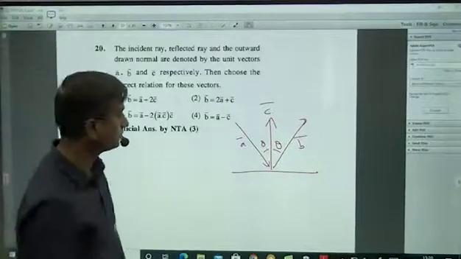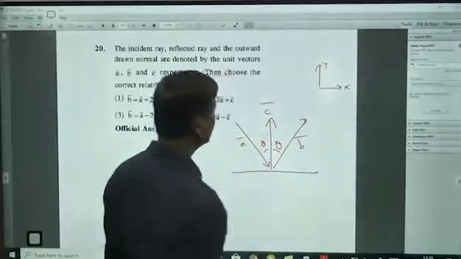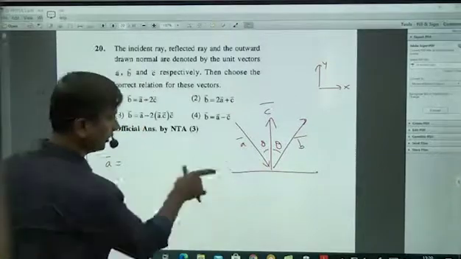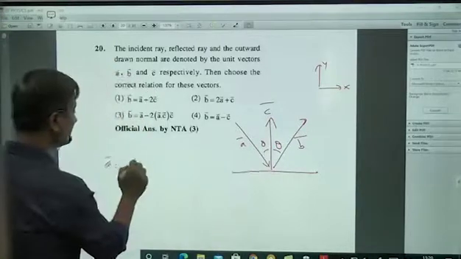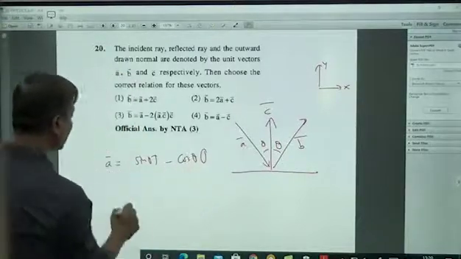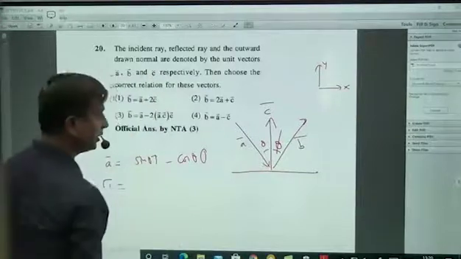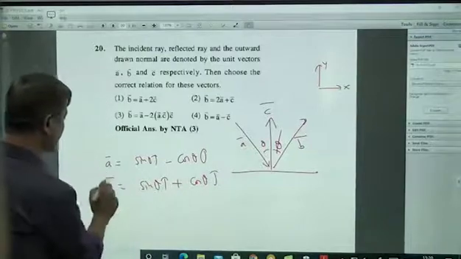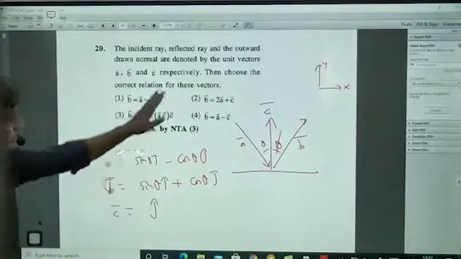So from this you have to try it. You can take cos theta, sin theta, you can write this as the x axis and this as the y axis. So a bar, it's a unit vector, magnitude is anyway 1. In this direction one component, in this direction another component. This direction component is sin theta, so sin theta i cap, and another component is downward, so minus cos theta j cap, that is a bar. Similarly b bar: this is positive, this is also positive, so sin theta i cap plus cos theta j cap, this is b bar, and c bar will be upwards, so only j cap. From these three vectors, which relation is holding?